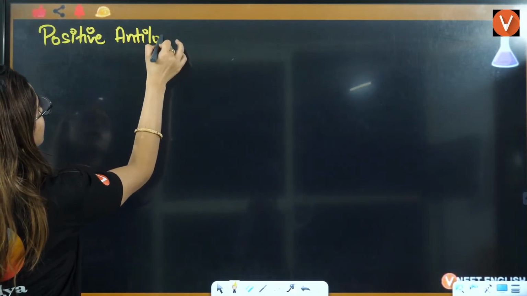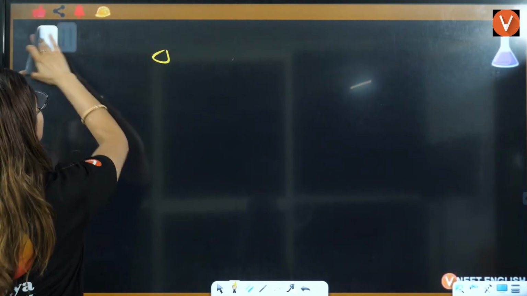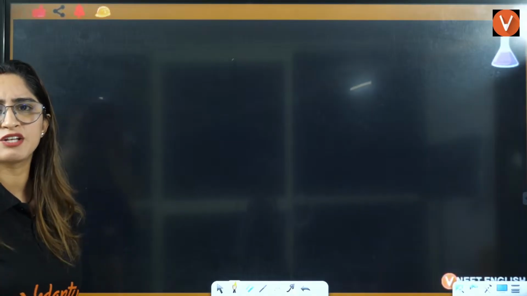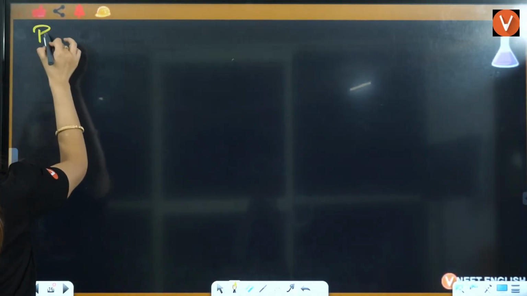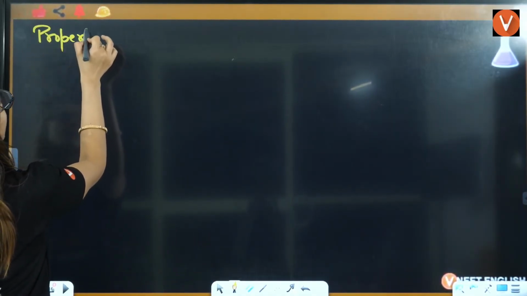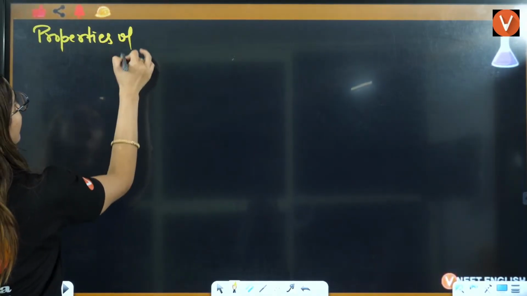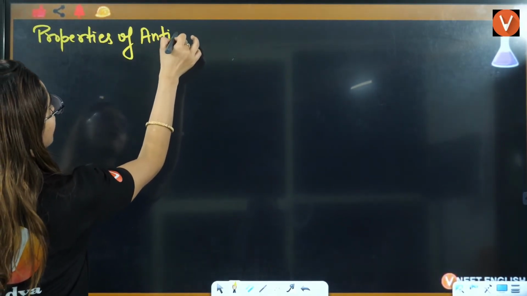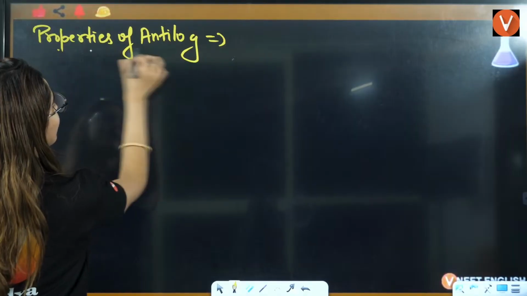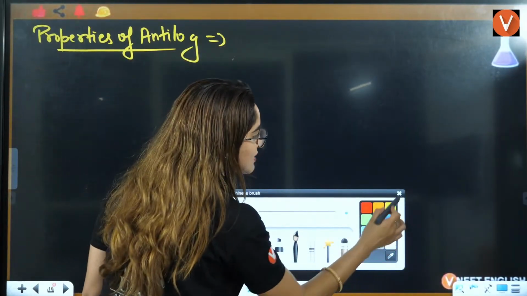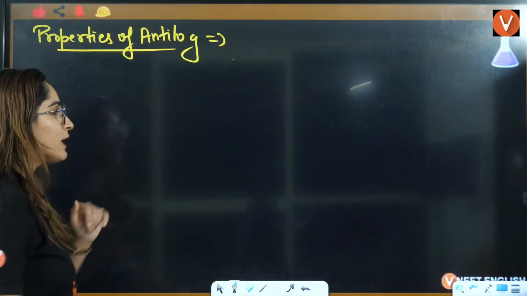Before positive antilog, should I teach you some properties of log? Firstly, you should know the properties of antilog, right? Because if I teach you the properties of antilog, only then you will be able to understand what exactly this is.